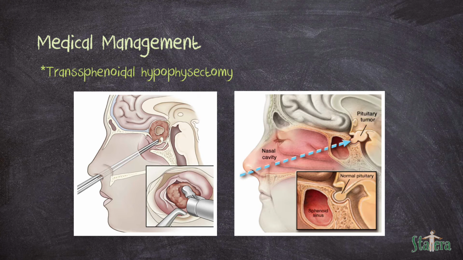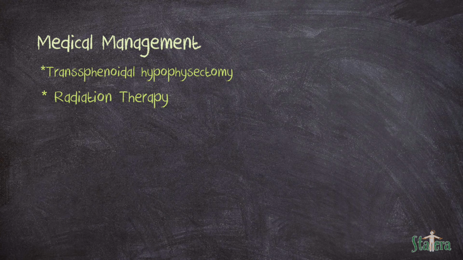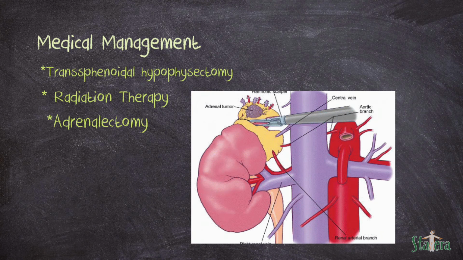Surgical removal of the tumor by transsphenoidal hypophysectomy is the treatment of choice and has an 80% success rate. Radiation therapy is also widely used in patients with pituitary tumor, although it may take several months for control of symptoms. Adrenalectomy is the treatment of choice in patients with primary adrenal hypertrophy. Postoperatively, symptoms of adrenal insufficiency may begin to appear 12 to 48 hours after surgery because of reduction of the high levels of circulating adrenal hormones.